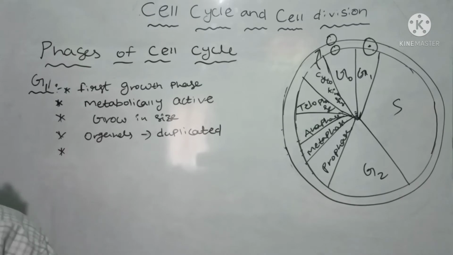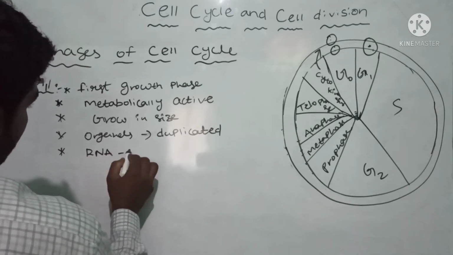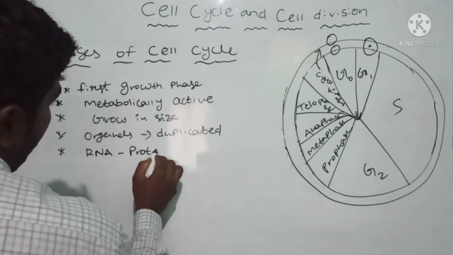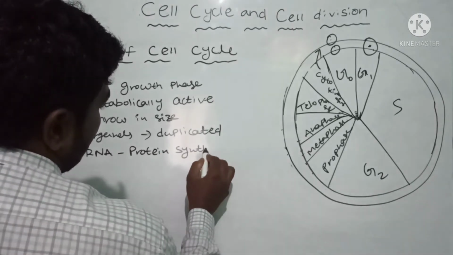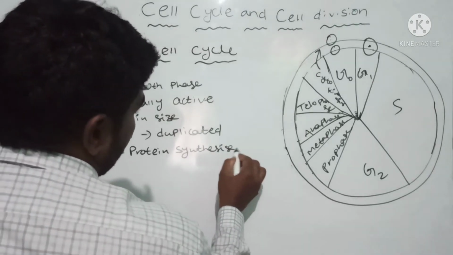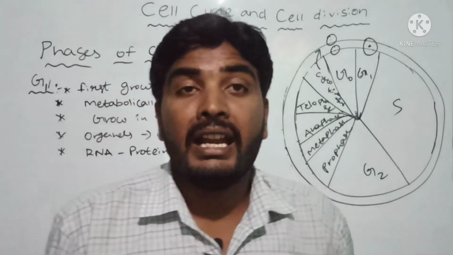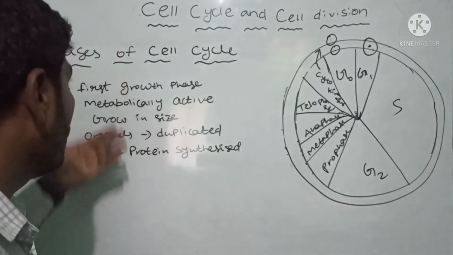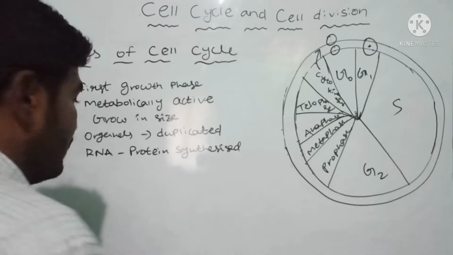Now RNA and proteins are synthesized. For which purpose are RNA and proteins synthesized? For DNA replication. So these are the changes we can observe in the G1 phase.